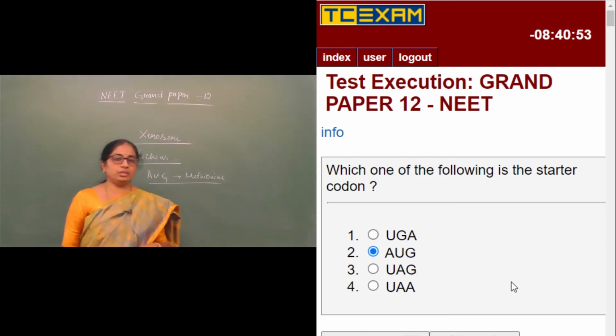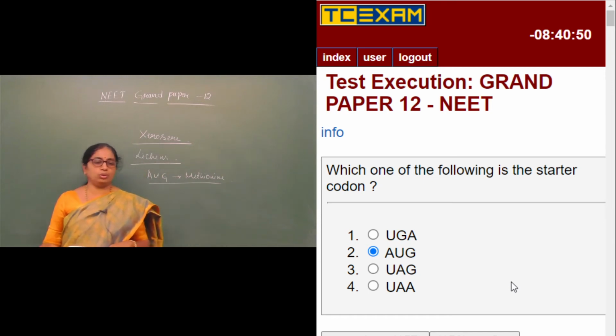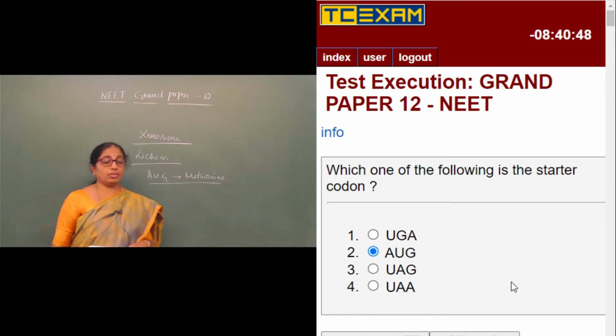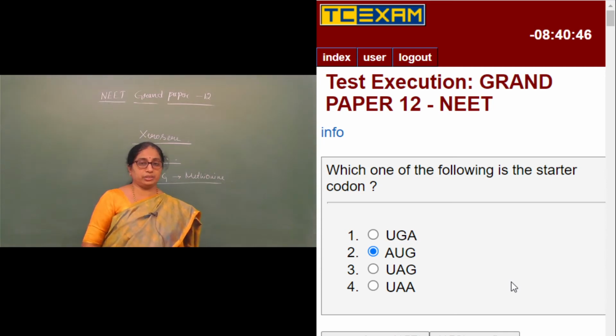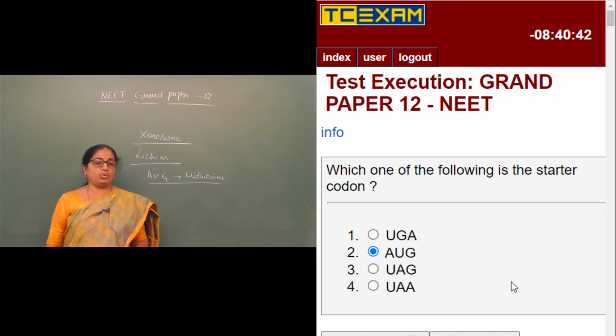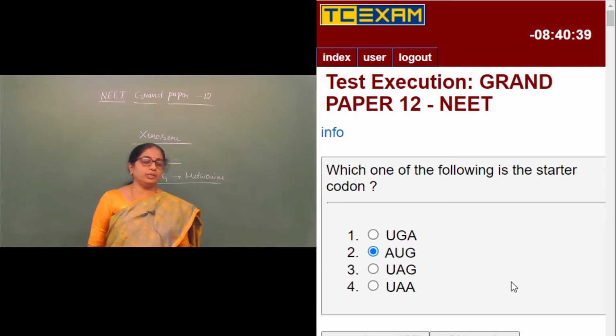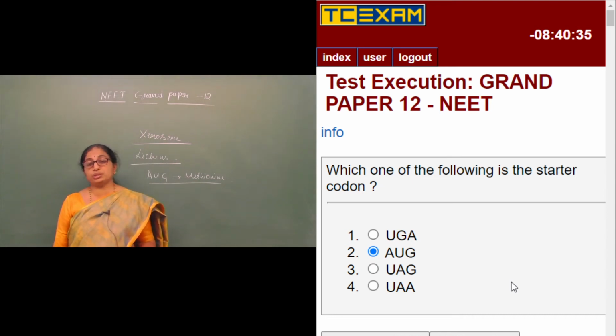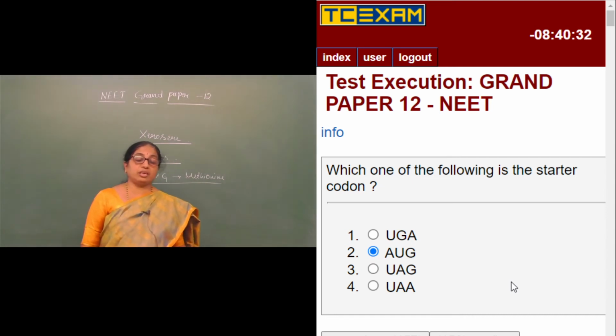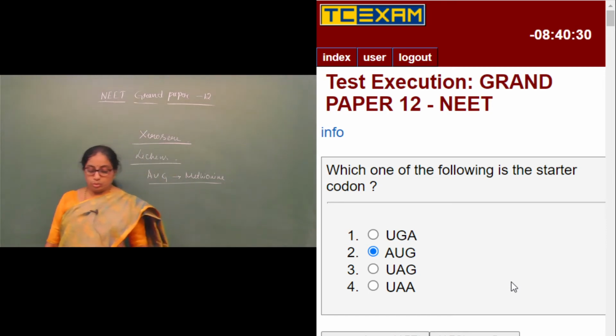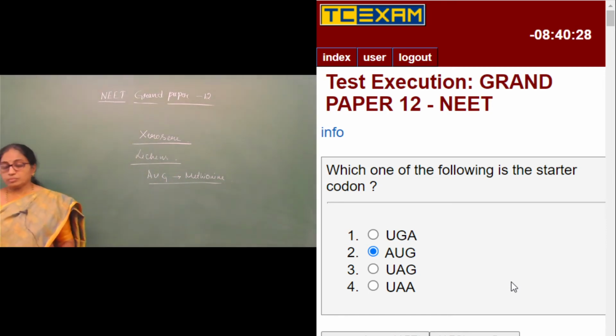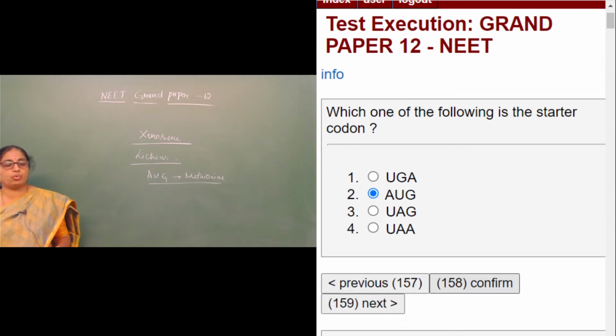It stands as a start codon, and it also represents the amino acid methionine. UGA, UAG and UAA are all called nonsense codons, or terminator codons, which stop the translation. So they are called stop codons or terminator codons. Moving on to the next question.